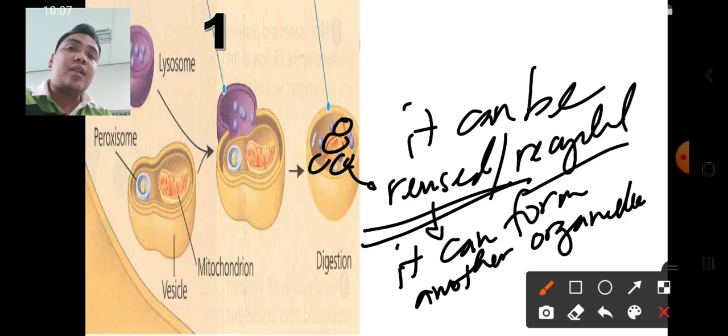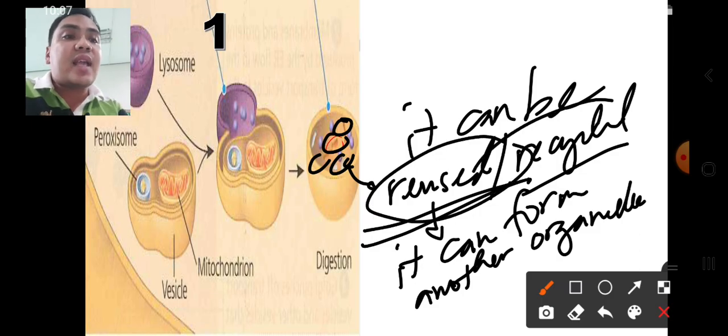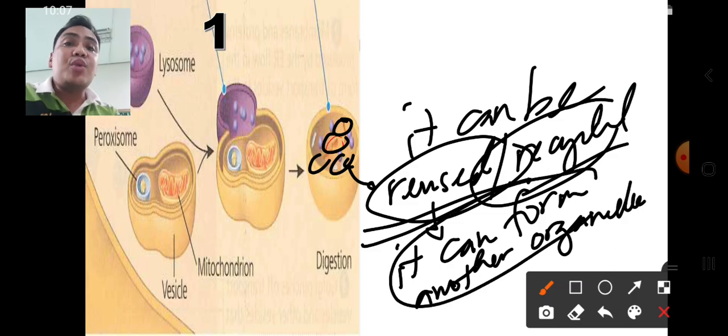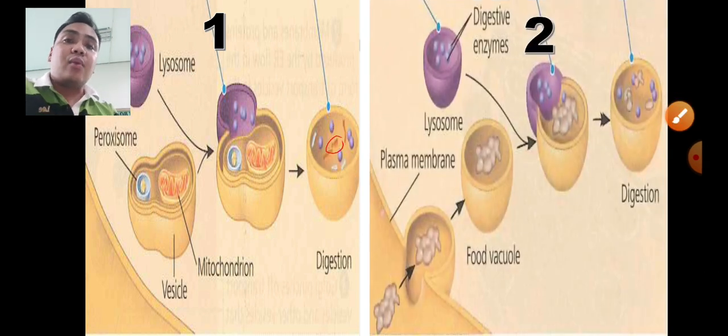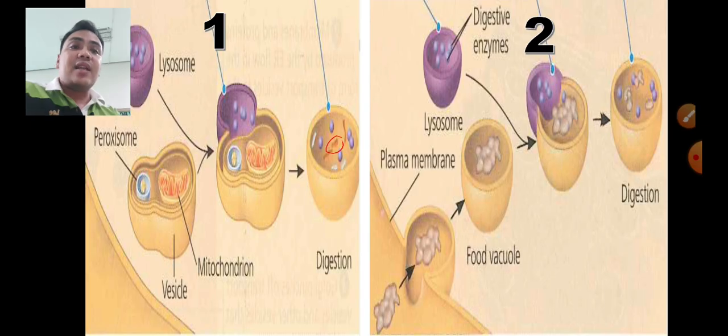So the substances that were formed after the process of autophagy, derived from the damaged organelles, can be reused and recycled to form a new set of organelles. Therefore, a cell can be renewed. So that is the first digestion process of the lysosome, which is autophagy, the breaking down of damaged organelles.